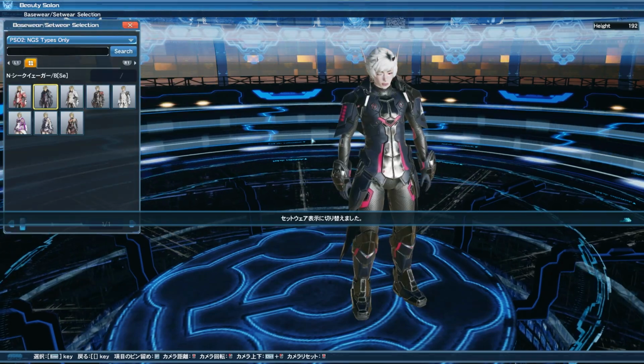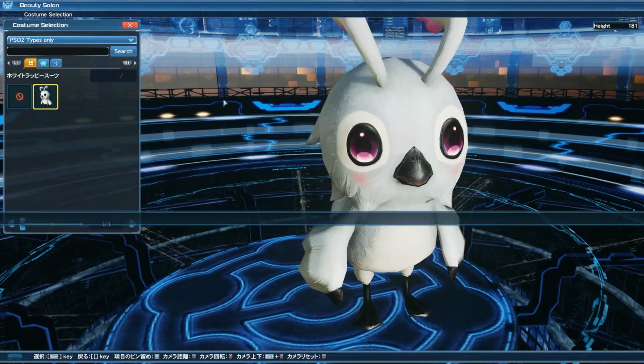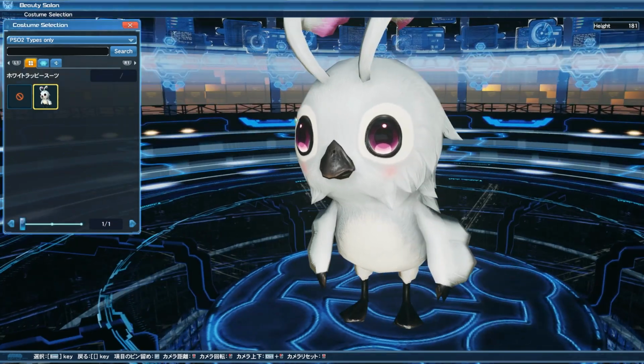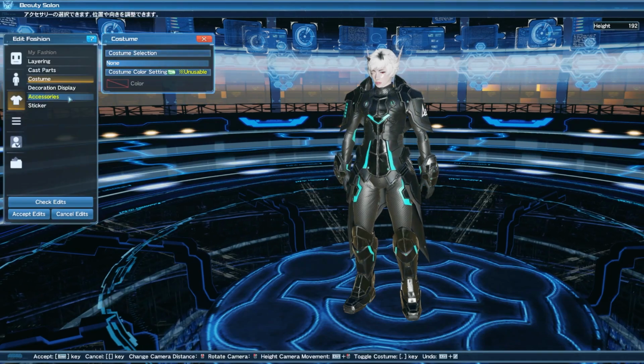Costumes are really cool because they're basically going to be using the old PSO2 body types. It could potentially be that in the future there'll be costumes that'll be using the New Genesis body types, but as of right now, this is just something to keep in mind.